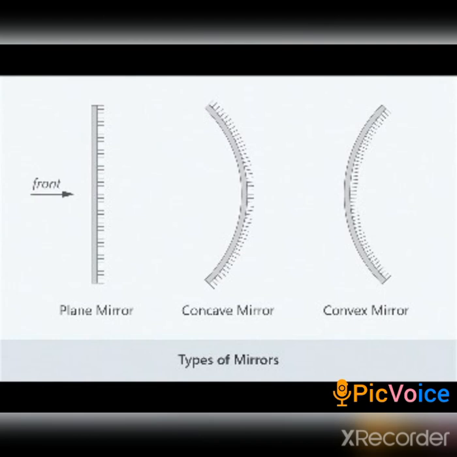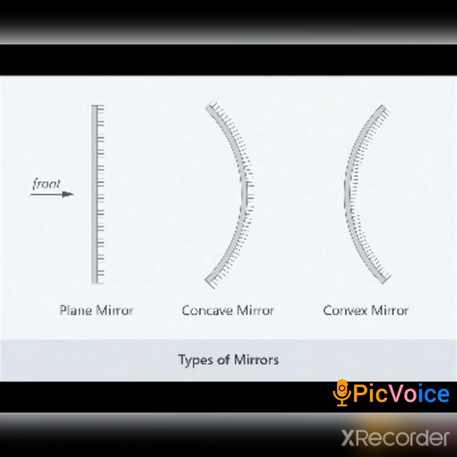In this diagram you can see the three kinds of mirrors. The first one is the plane mirror, the second one is the concave mirror, and the third one is the convex mirror. Both the concave mirror and the convex mirror look the same, but the difference is the polish.